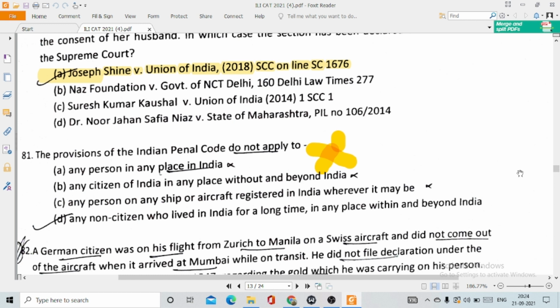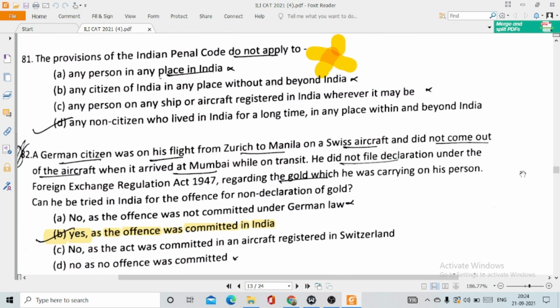See, the provisions of the Indian Penal Code do not apply to any person in any place in India, any citizen of India in any place without and beyond India. Let me tell you, the Indian Penal Code is actually applicable to all of these persons given in the options, and this is the reason why this question has been deleted.